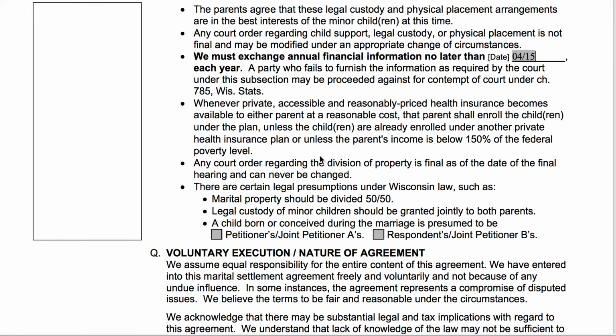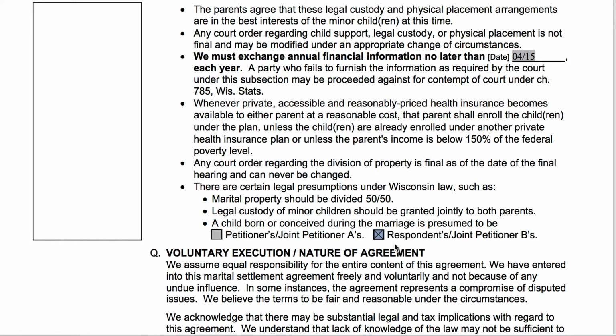Then, last but not least, we're basically just writing in the marital presumption. So this is not you guys agreeing that the marital presumption should exist. This is just you basically writing down what the law is. So the marital presumption is a law here in Wisconsin that says that any child that is born during the marriage is born to the wife during the marriage is presumed to be the husband's. So you're just going to mark whichever is the male party. Here in this situation, we know that John, our joint petitioner B, is the male party, so we're going to check that.